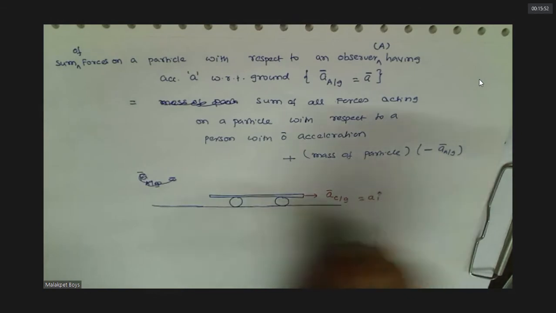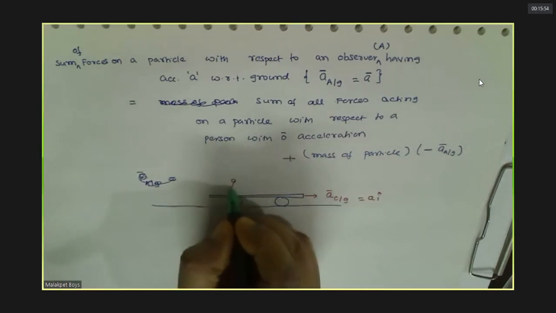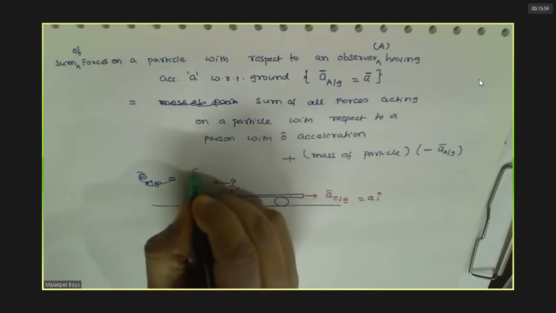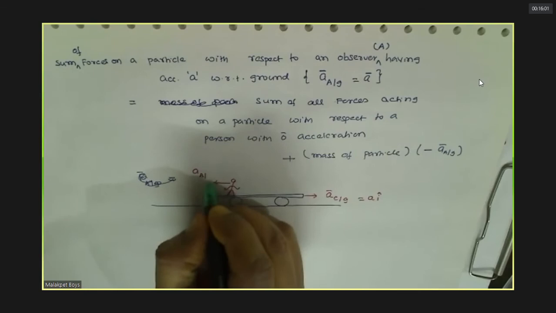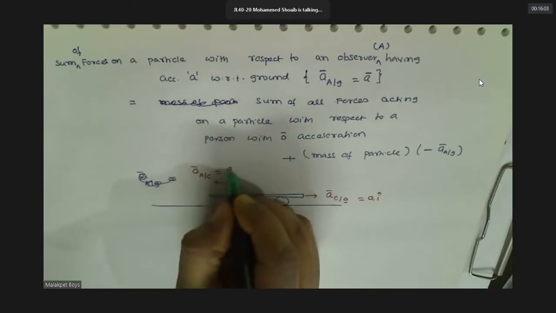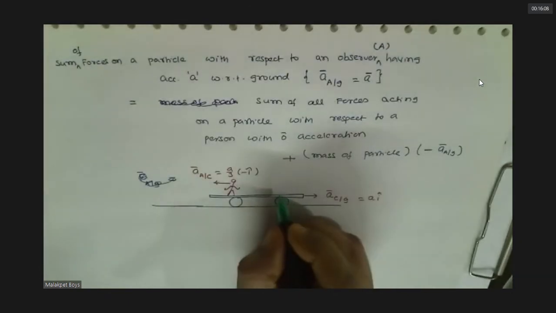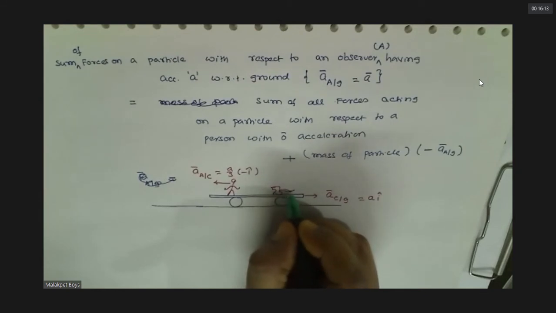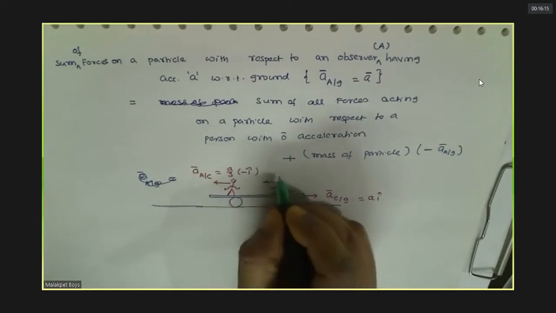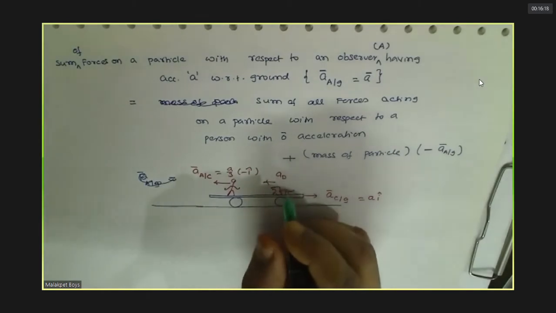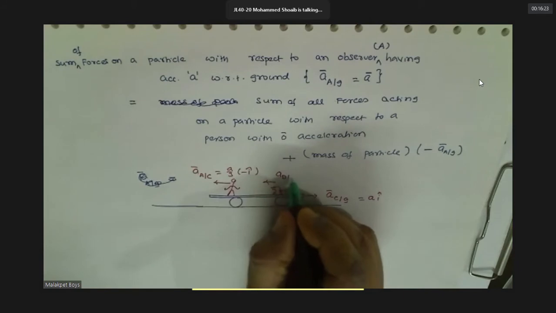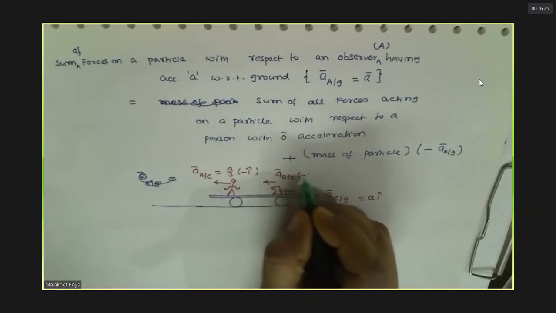A person A is the acceleration of A with respect to cart, R by 3. This is the acceleration of dog, which is also given, relative to the cart only.